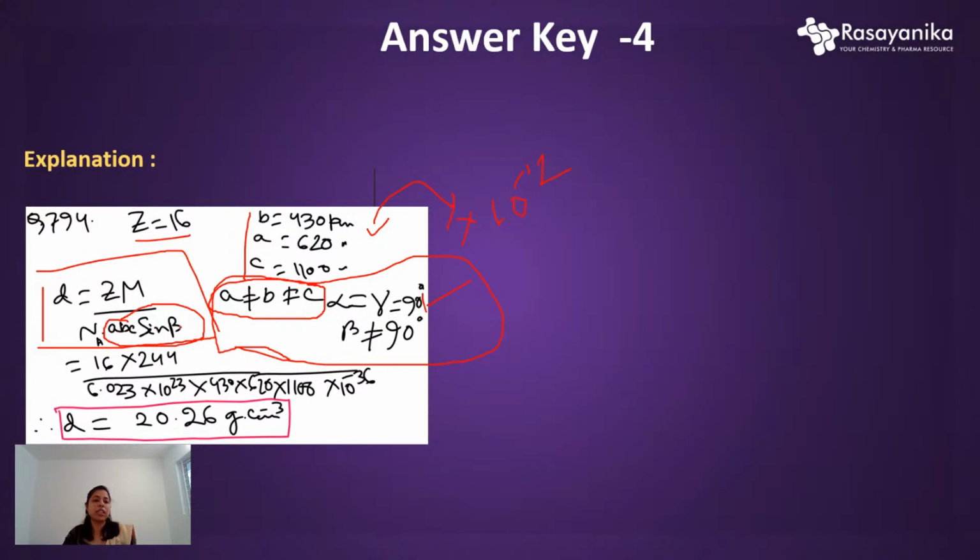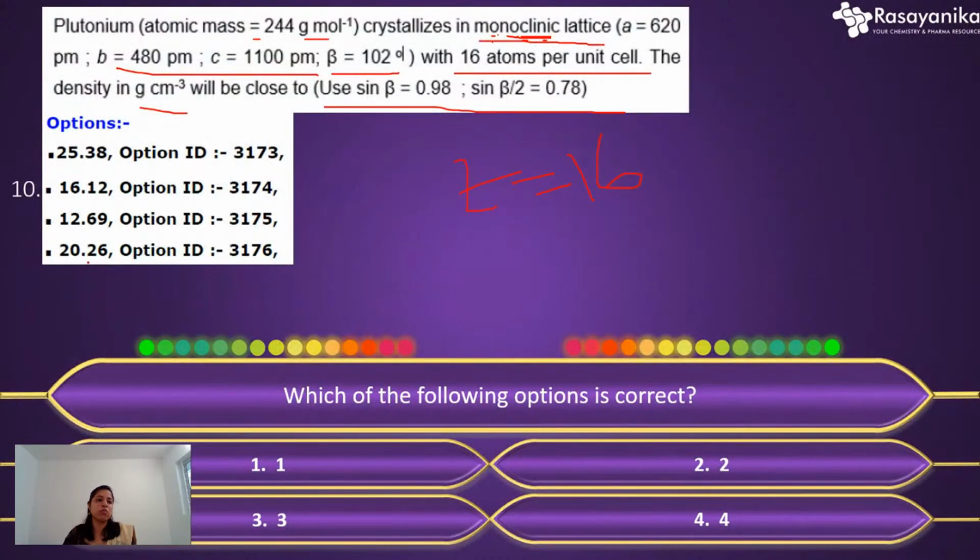Just put in the values, everything here: a, b, c, and Avogadro number, atomic mass, everything is given here. Sine beta is also given here. And at last, you have to convert the total unit into CGS units, in grams per centimeter cube. So you will get the answer 4, that is option 4. This is the correct option if you calculate this.